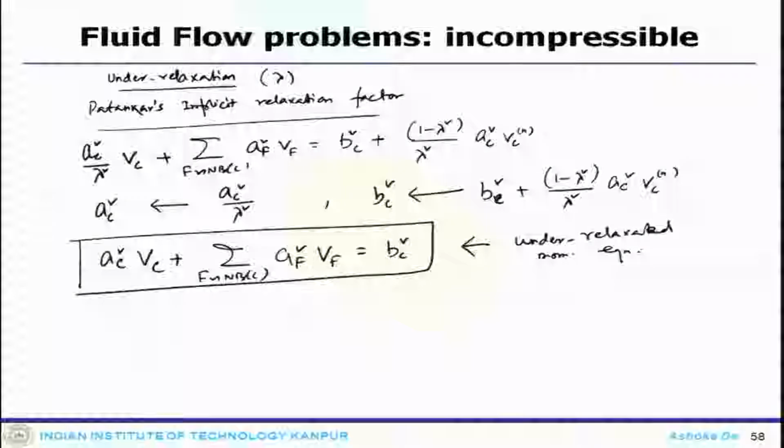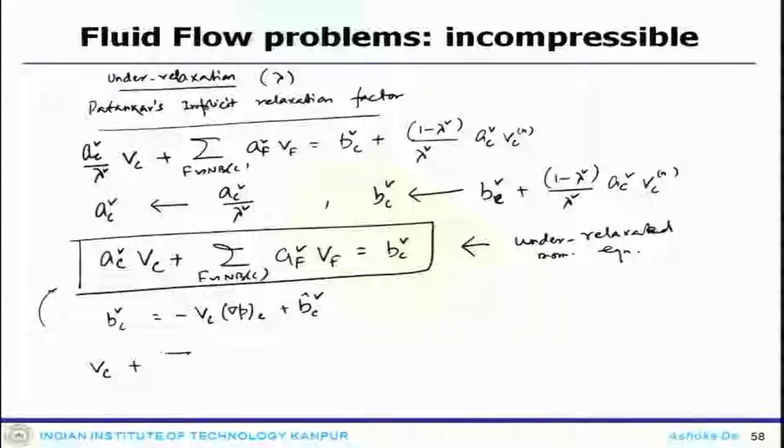For the derivation of the collocated pressure correction term, the pressure gradient is taken out from the source term and can be explicitly written as B_C^V equals minus the volume V_C times delta P_C plus B_C^V hat, and now you substitute this in this equation.